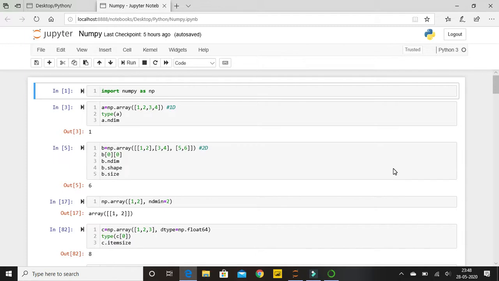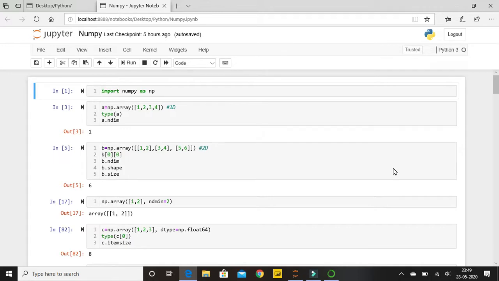So the main thing that you want to learn is about array, and there are only 2 to 3 main functions, like reshape, random. These 2 to 3 functions are the important ones in NumPy, though I will be teaching more than that. But specifically I'll be focusing more on the most used functions of NumPy.